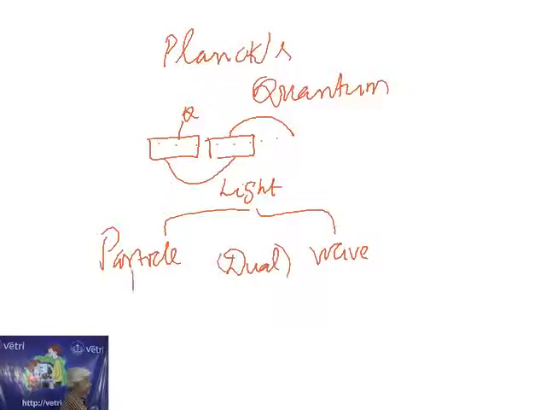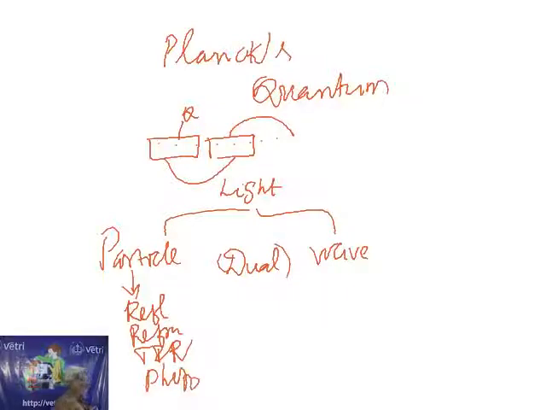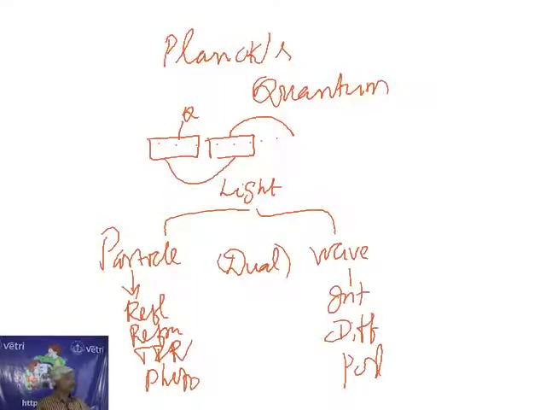So the particle aspect explains reflection of light, refraction, total internal reflection, and also the photoelectric effect. The wave aspect explains interference of light, diffraction of light, and polarization of light. So these are the classifications. If you apply quantum theory, it proves the photoelectric effect also, as it applies particle nature. So the final conclusion: light is a form of energy and it has dual aspects.